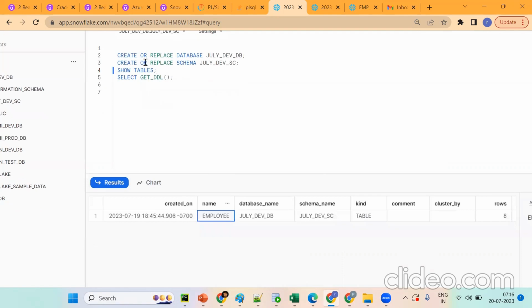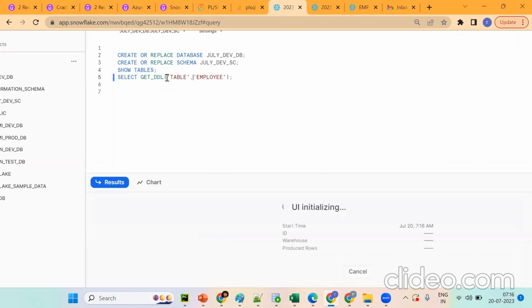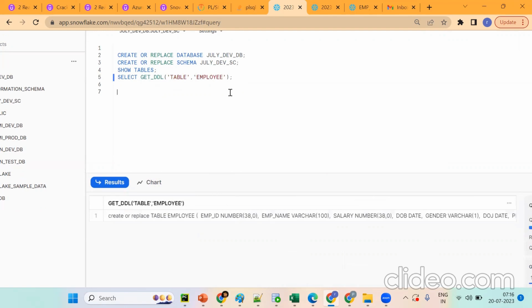By using select get DDL. I want to see the table definition. So I can get the table definition like this. Now tell me, how can I see the data? Select star from table. By using this statement, this is the data retrieval or data query language.